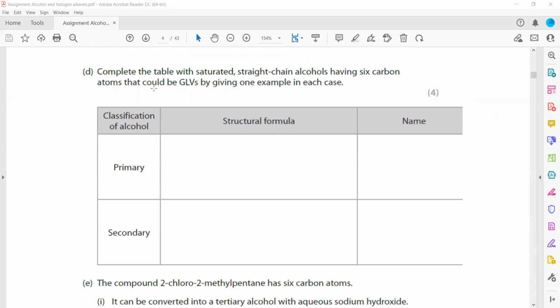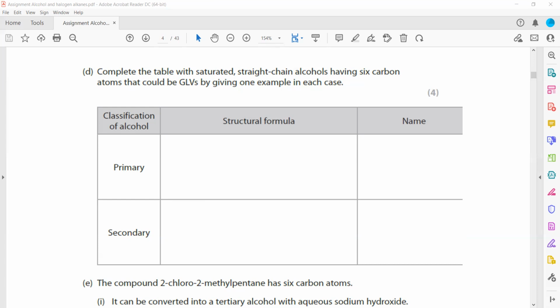Then complete the table with saturated straight chain alcohols having 6 carbon atoms, that could be given, by giving one example in each case. Primary alcohol means the carbon which is bonded with OH is surrounded by one alkyl group, that's called primary.